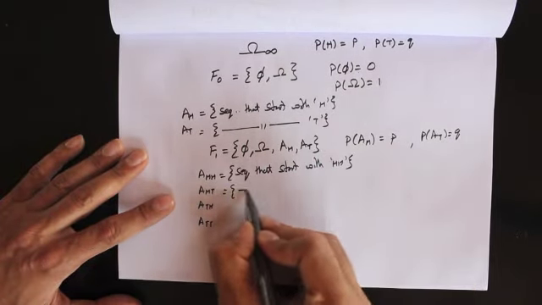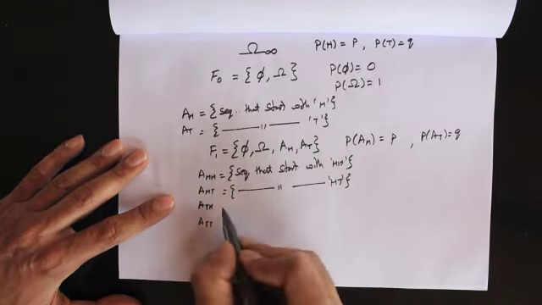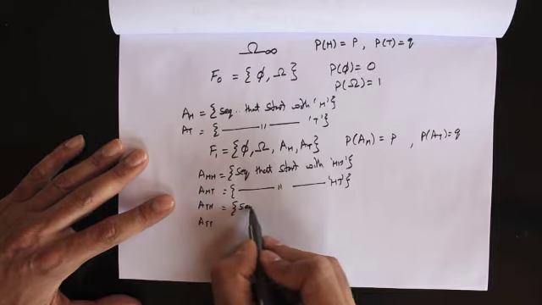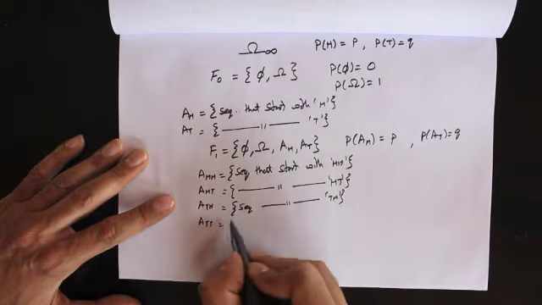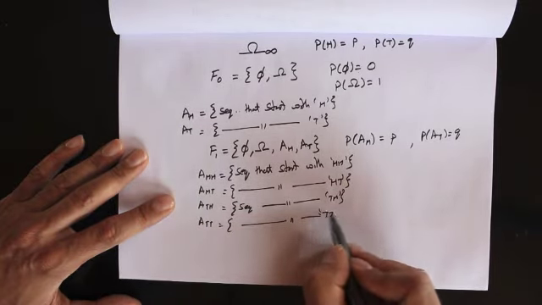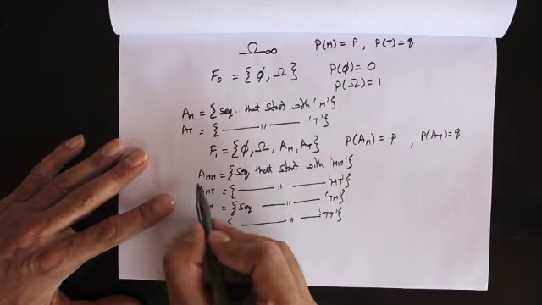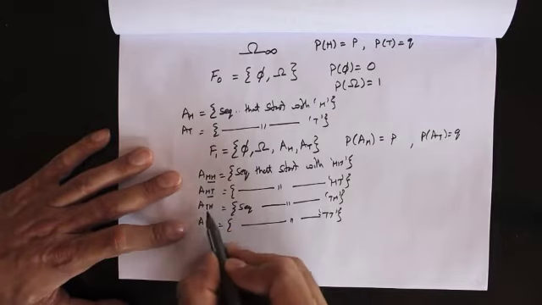Here we're going to put all sequences that start with head tail. Here we're going to put all sequences that start with tail head. Here we're going to put all sequences that start with tail tail. Now again, these four sets can be described in terms of the first two coin tosses.